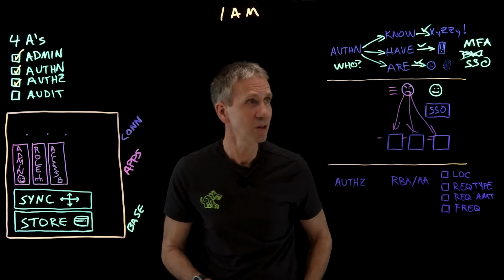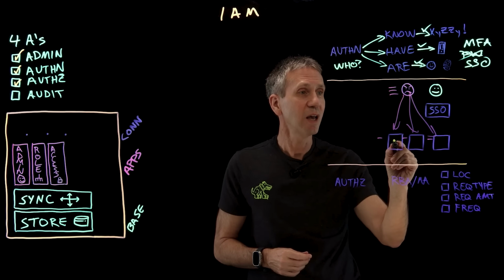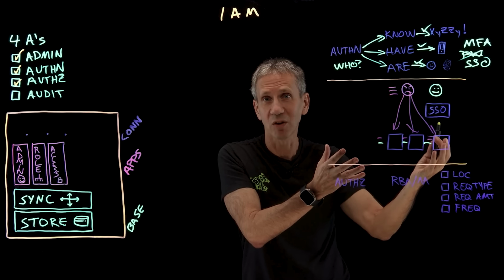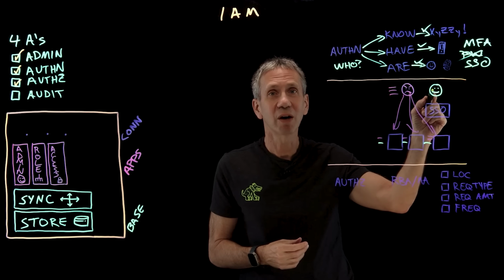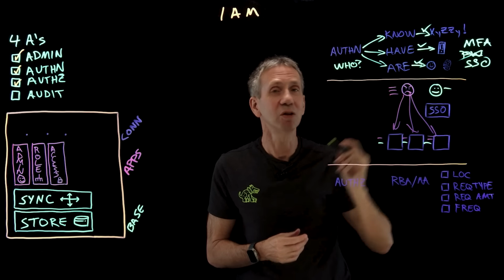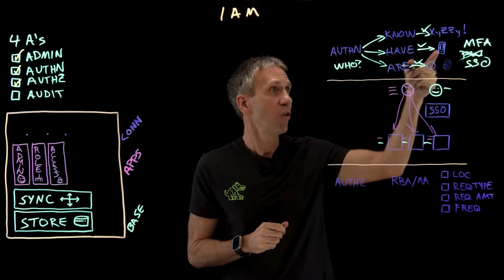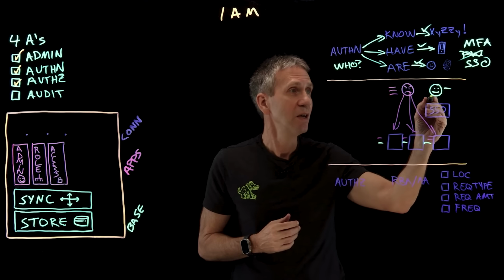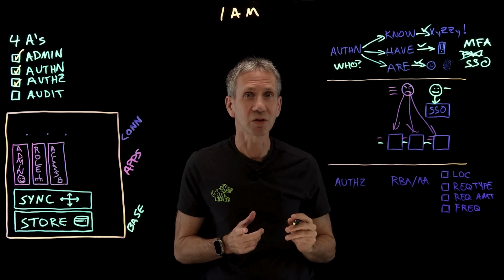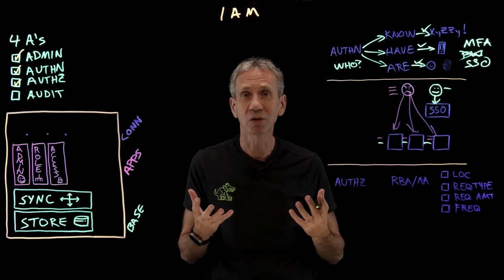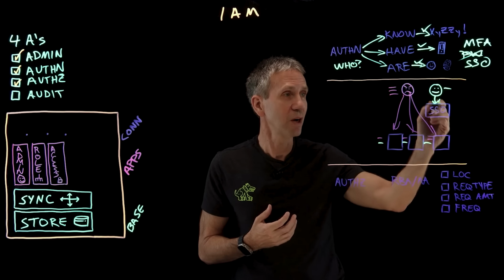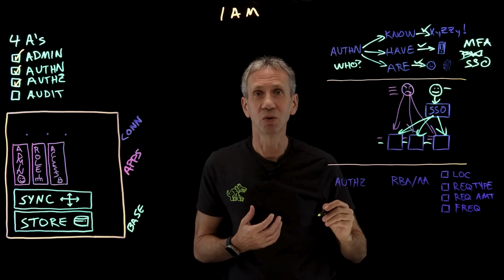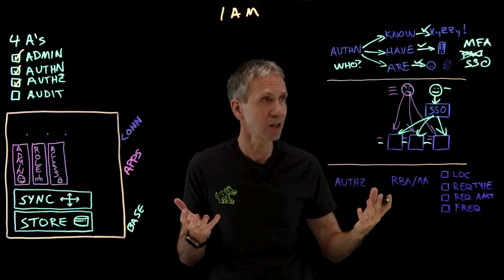Now, a better solution to this is to say, let's go ahead and in fact have different passwords on these systems if that's all they support. But I'm not going to require the user to keep up with all of that. Maybe I'm going to require the user to keep up with one password, or maybe I'm going to use multi-factor, and maybe the password is or is not one of those factors. They're going to log into a single sign-on system. So prove who they are once. Then the single sign-on system, whenever they go to log into one of these things, will provide the credentials for that user, the password, or whatever is necessary in that case.